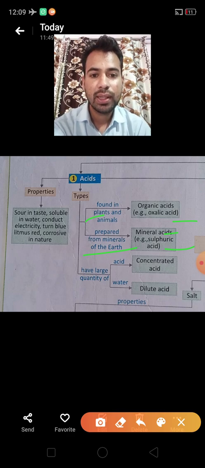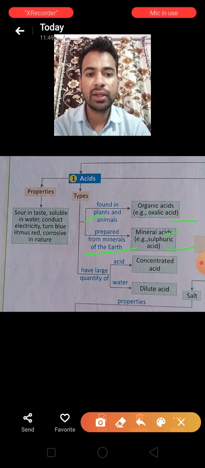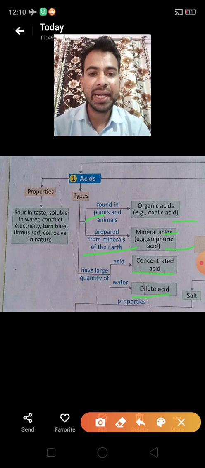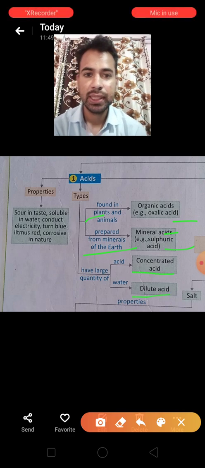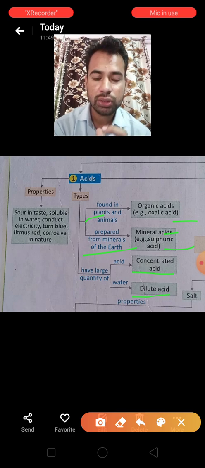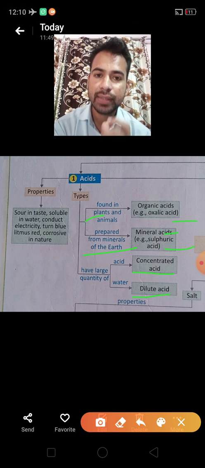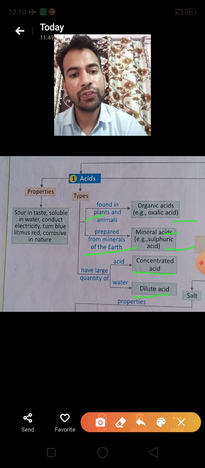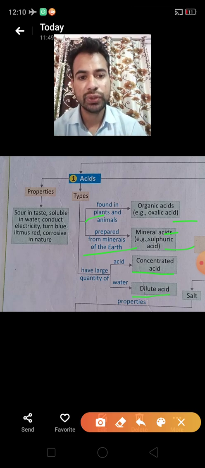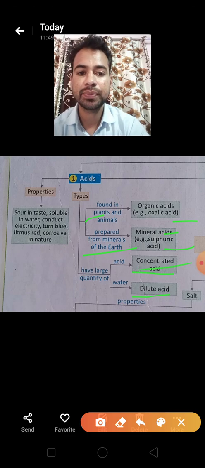Okay, the third type of acid is concentrated and dilute. It is based on the water present in the acid. If the acid has water, it is known as dilute acid. If the acid does not have water, it is pure acid, so it is concentrated acid.